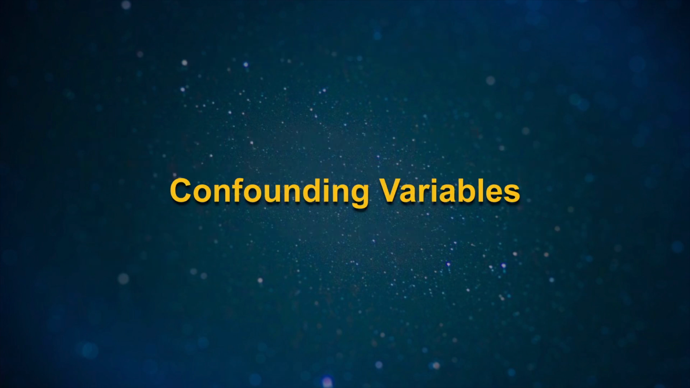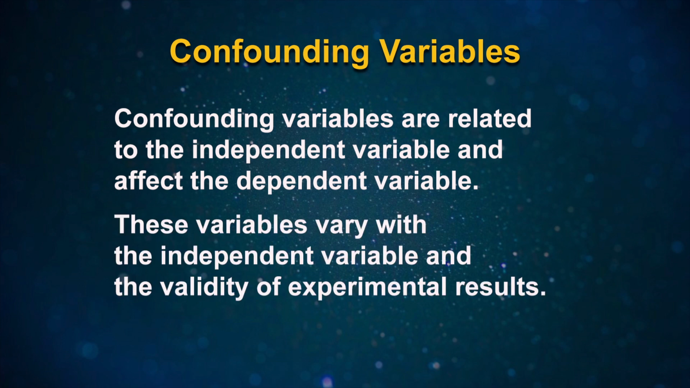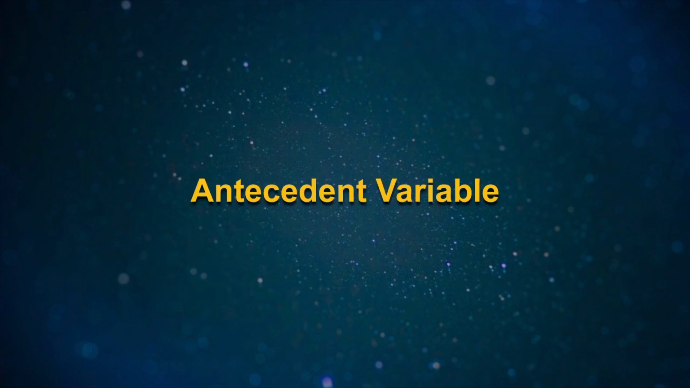Next, confounding variables. Confounding variables are related to the independent variable and affect the dependent variable. These variables vary with the independent variable and threaten the validity of the experimental results. This type of extraneous variable is known as a confounding variable.